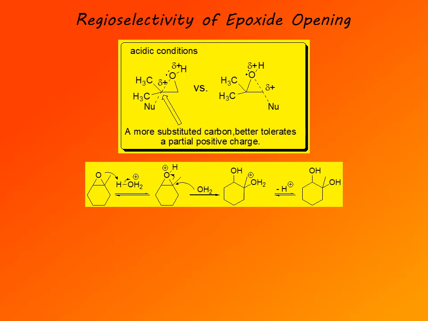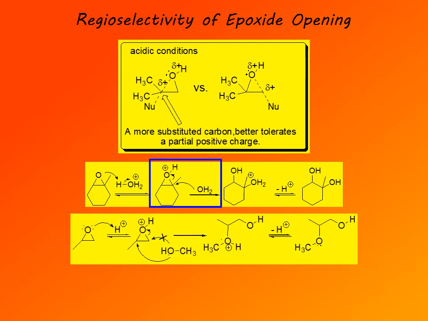This first case actually is not a very good example because the two substituents end up being both hydroxyl groups. So that's not a very good example to distinguish between the incoming nucleophile, the incoming OH group, and the existing oxygen. But you can see that the nucleophile adds to the more substituted carbon.